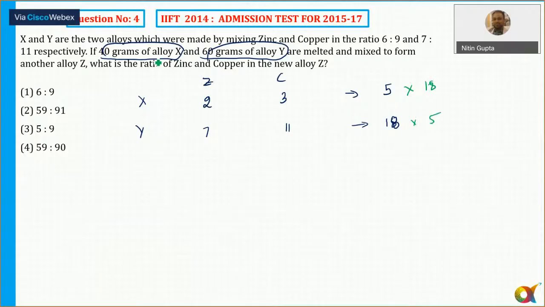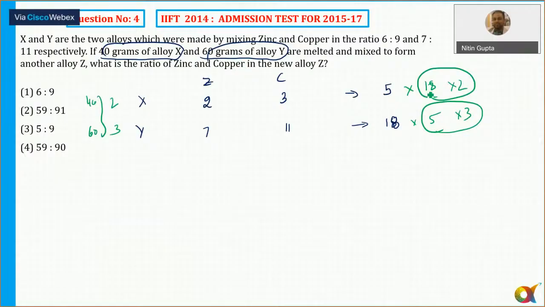Now I need 40 of X and 60 of Y. So 40:60, that is nothing but I need to mix them in ratio 2:3. So I'll multiply this by 2 and this by 3. That's it. So 18 into 2, 36, 5 into 3, 15. So this is my multiplying factor. Okay. So what is the ratio of zinc and copper in the new alloy Z?